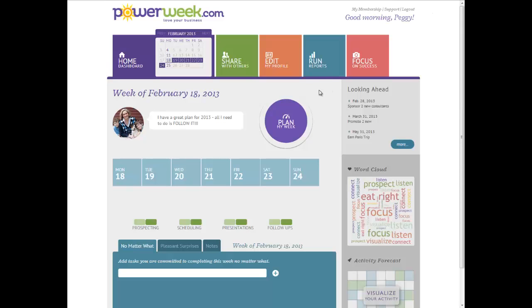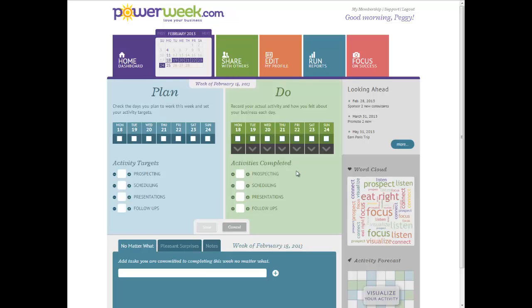You're going to land back on your home dashboard. The next step is to plan your week. So right over here, we've got the big purple Plan My Week button. Just go ahead and click on that, and it brings you to our Plan Due pages. And right now, we're on the Plan Due pages for the week of February 18th.